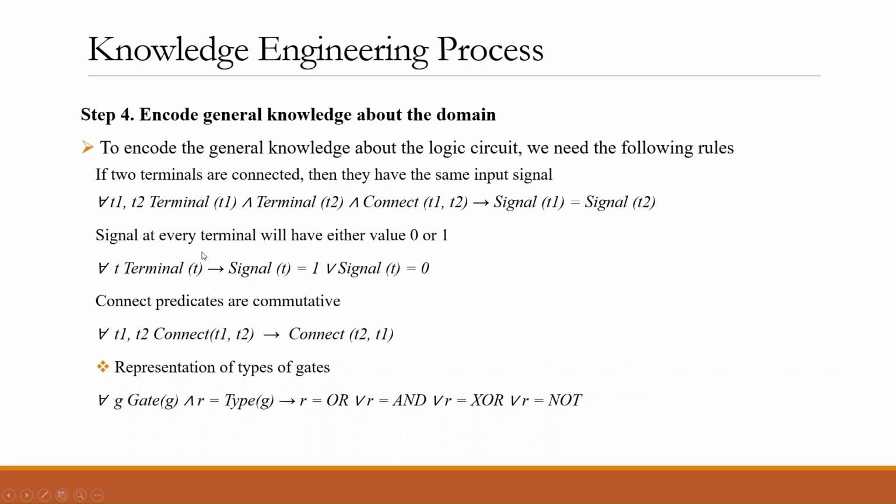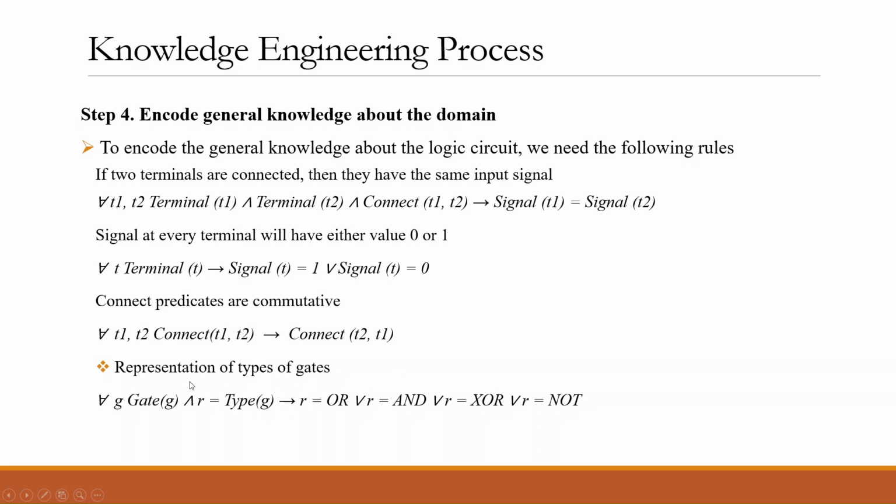Next rule, at every terminal the signal has either value 0 or 1. Okay, we cannot have other values for the signals. So for any t where t is a terminal, the signal of the terminal t is either 1 or 0. Connect predicates are commutative. Okay, so we have a connection from T1 to T2, but also from terminal T2 to terminal T1. So for any T1, T2, there is a connection in both ways.